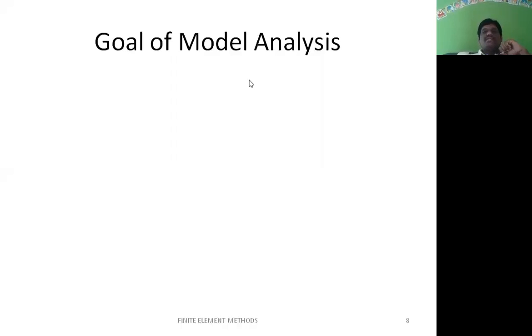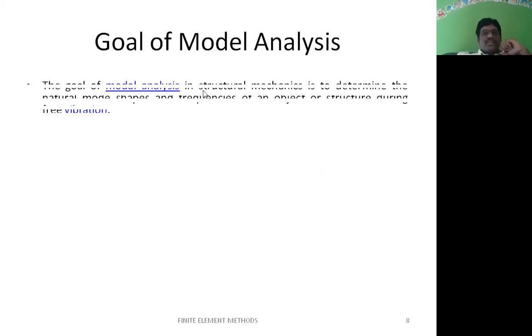The next one is the goal of modal analysis. Let us see the goal of modal analysis. The first goal of modal analysis in structural mechanics is to determine the natural mode shapes and the frequencies of an object or structure during free vibration.